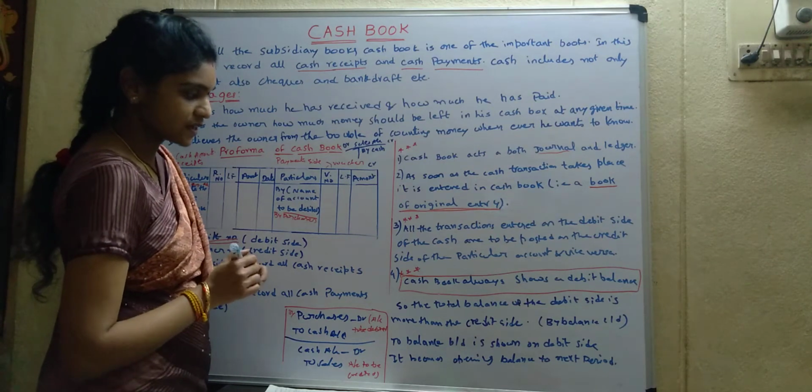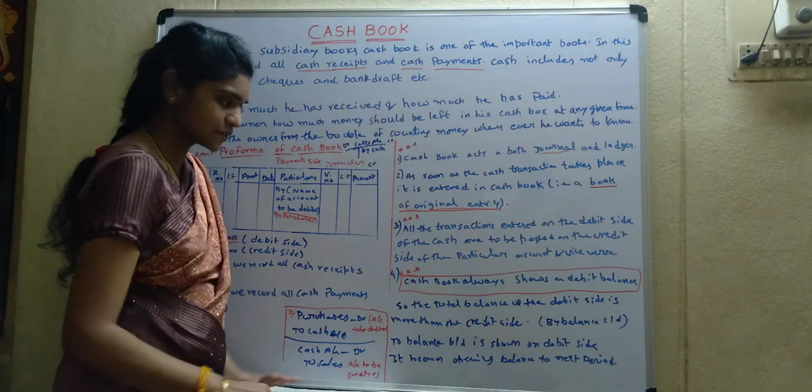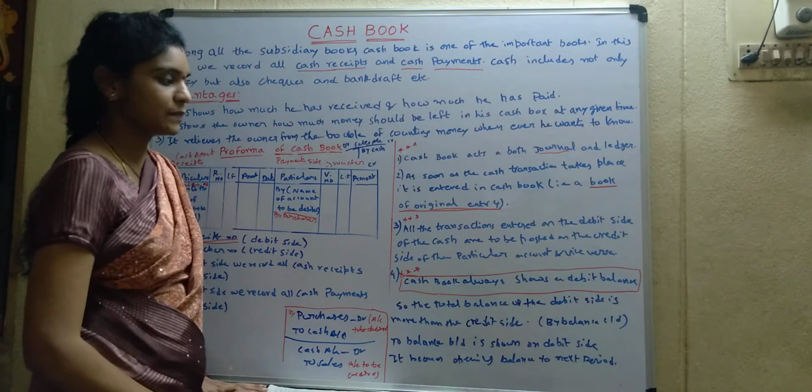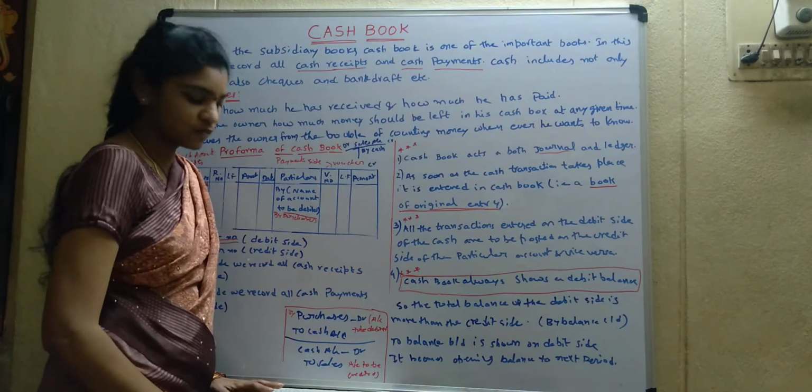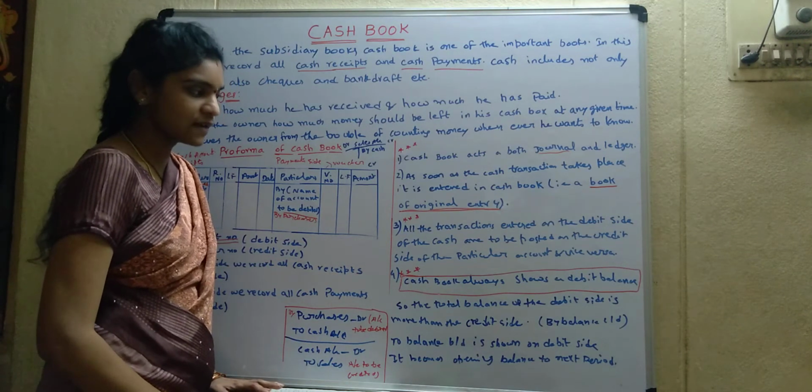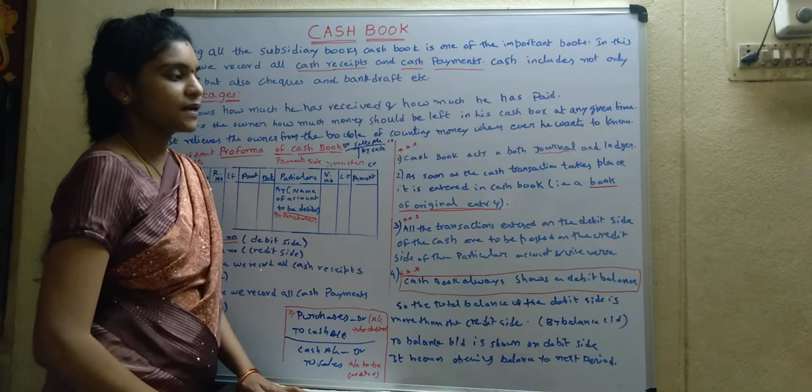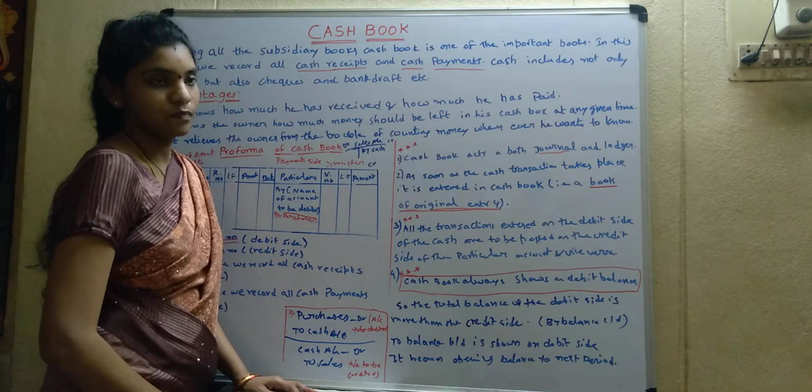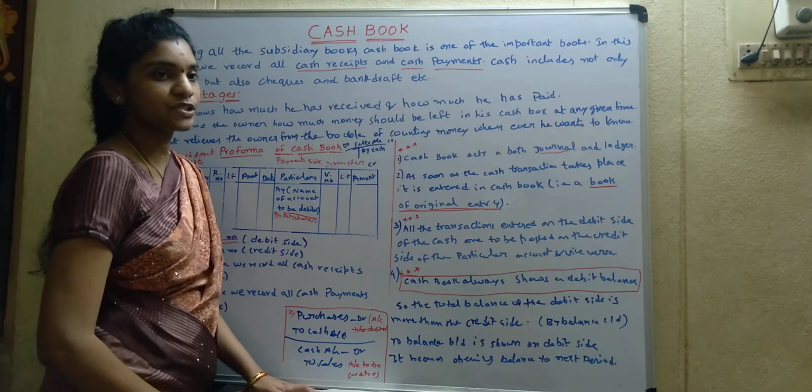And coming to the next one, cash book always shows a debit balance. Why? We can't make payments more than the availability of cash in our hand.